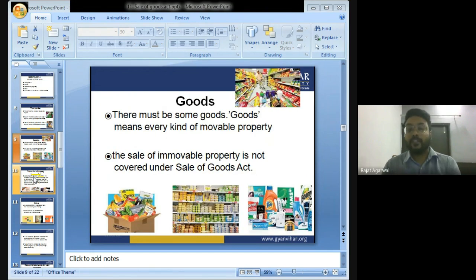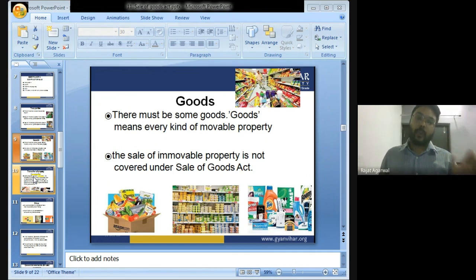Goods. There must be some goods. Goods means every kind of movable property. Sale of immovable property is not covered under the Sales of Goods Act. Suppose I sell my house to Mr. Ram for rupees 50 lakh. Now, this type of contract will not be covered under the Sales of Goods Act because a house is an immovable property.